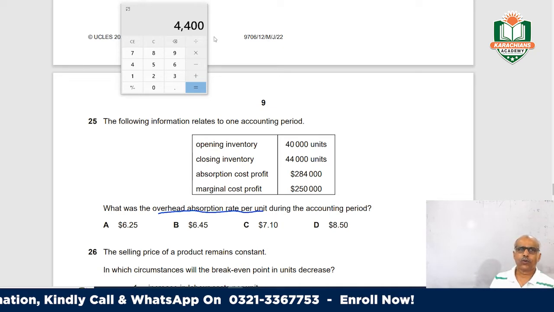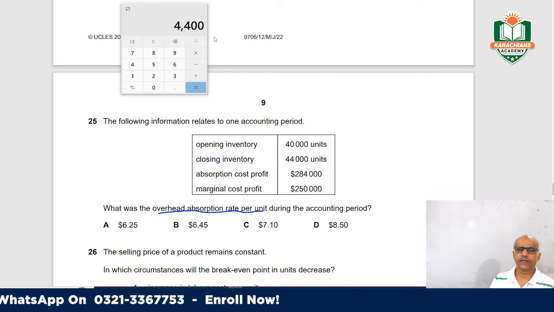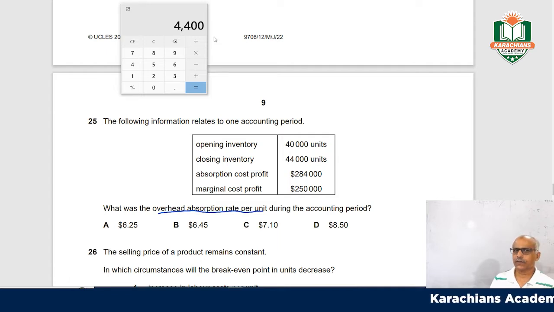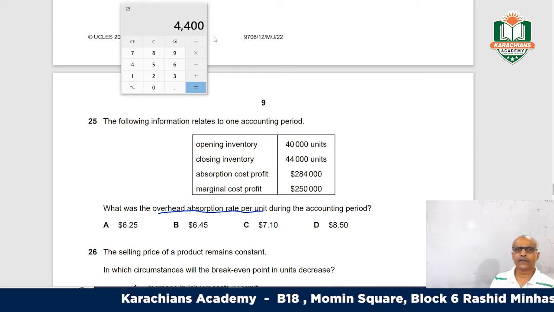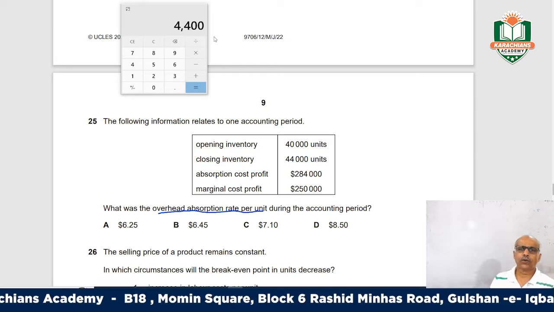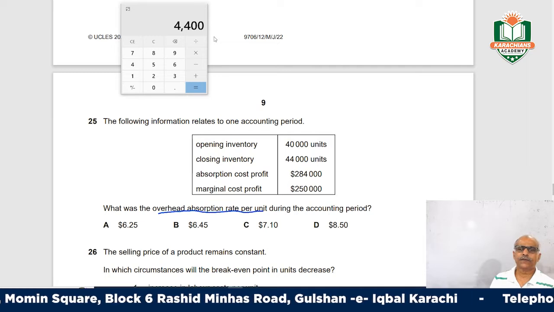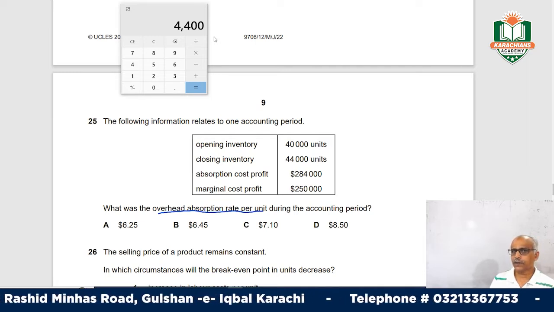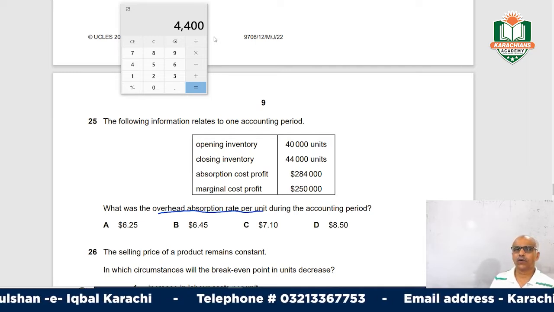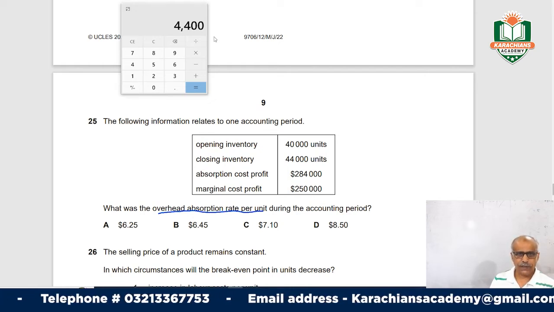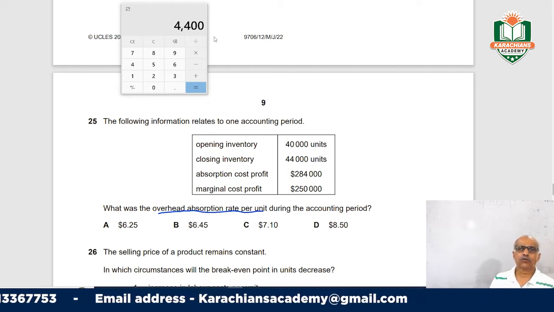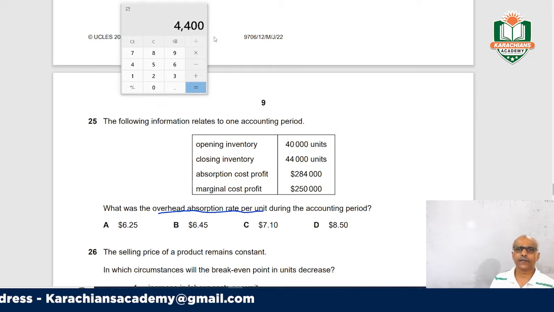Under marginal costing, we do not consider the fixed cost; only the variable cost is considered while calculating inventories. But in absorption costing, when we work out our overhead absorption rate, we consider the fixed cost, so it does include the fixed cost.